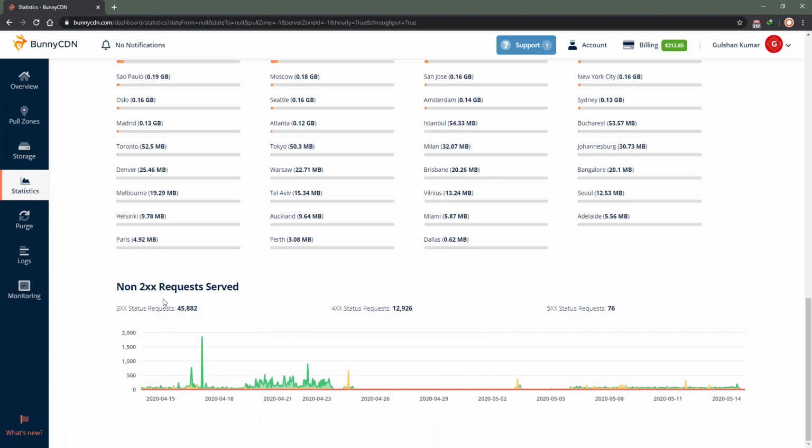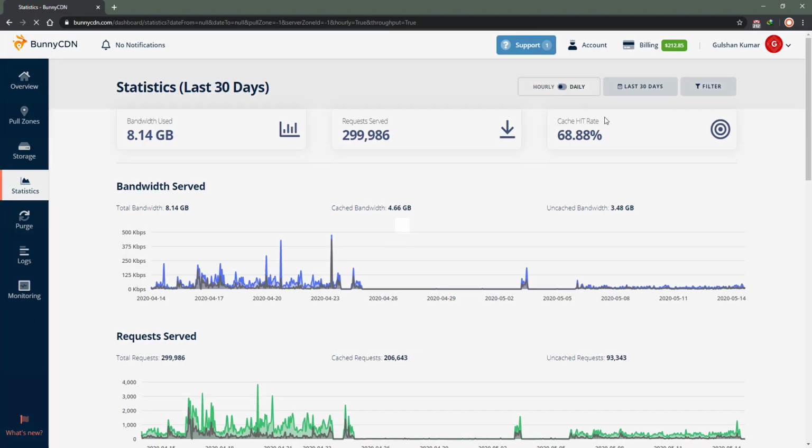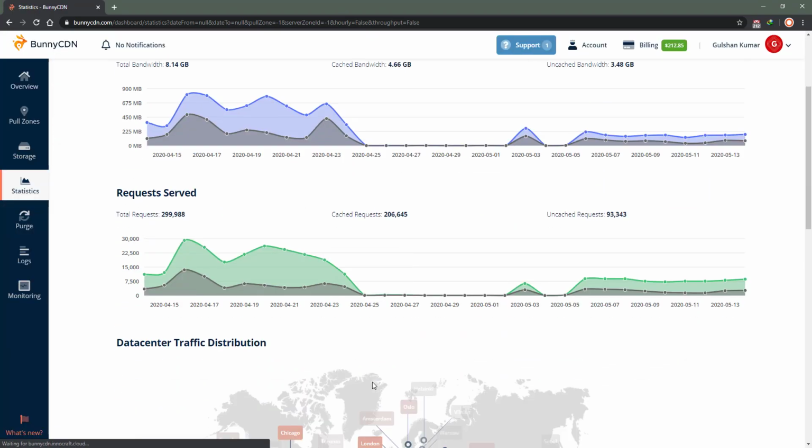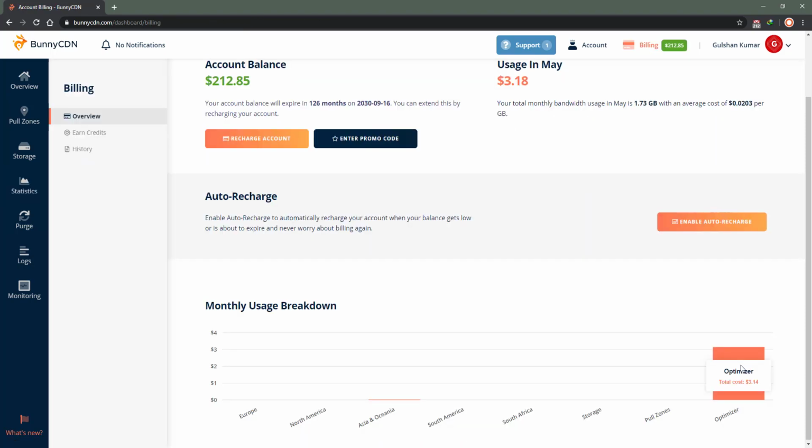And these are important things like 2xx requests, 3xx requests, 5xx requests. These are some types of requests being served at my site. These graphs look really amazing. I think they have similar graphs for billing as well.